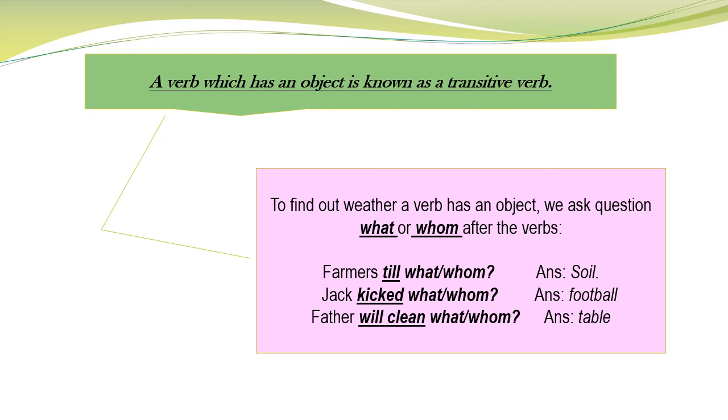These are the questions that must be answered to complete the sentence. Jack kicked what or whom? The answer will be football. And the last one: the father will clean what or whom? The answer is the table. So soil, football and table are objects of the verbs, that is till, kicked and will clean.